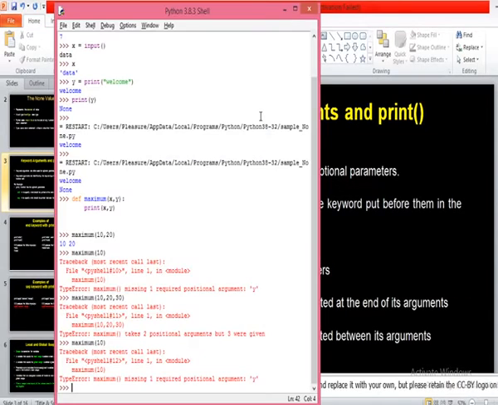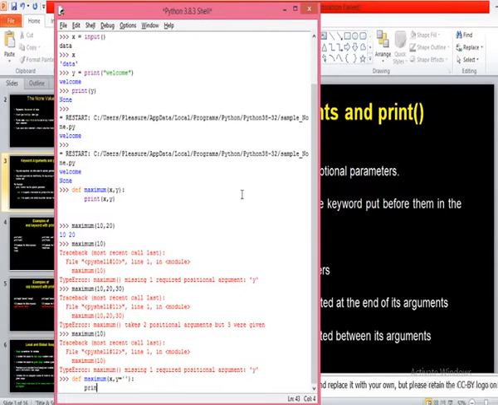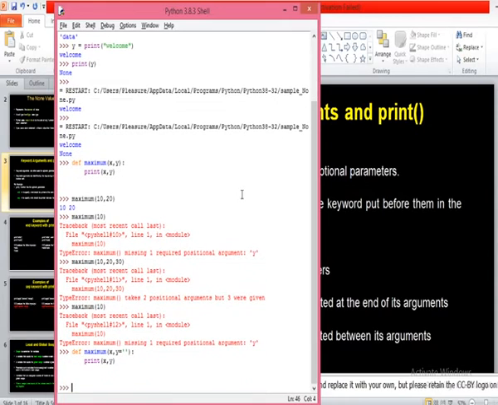Yes, sir. You'll see here. Now look at here. I'll change the definition. Maximum x comma y, and I'll write y equal to single quote, just empty space. Right, I'll take y as empty. Then I'll print the values of x comma y. Now my definition is over.